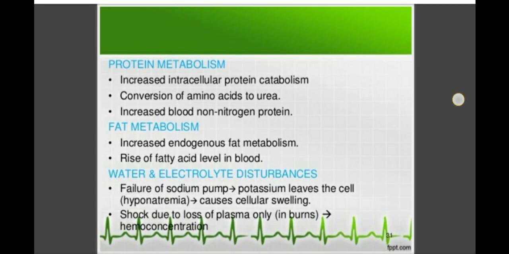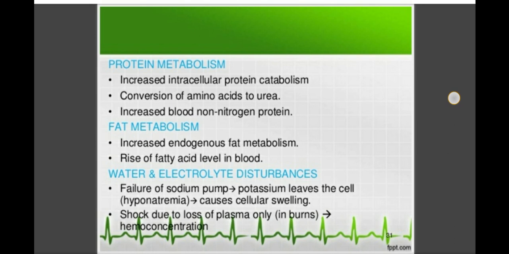Then what happens in protein metabolism? There is increased intracellular protein catabolism, conversion of amino acids to urea, and increased blood non-protein nitrogen. In protein metabolism you will see increased intracellular protein catabolism, conversion of amino acids to urea, and increased blood non-protein nitrogen. And in fat metabolism you will see increased endogenous fat metabolism and a rise of fatty acid level in blood.